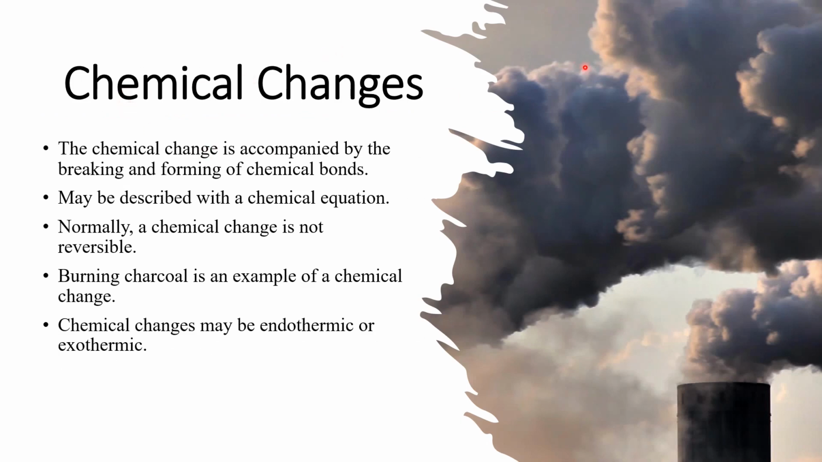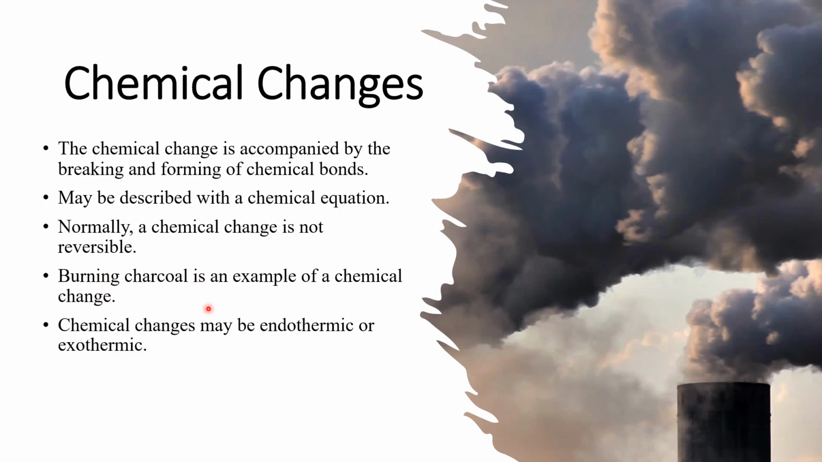Now, let's talk about chemical changes. A chemical change is accompanied by the breaking and forming of chemical bonds. Whenever there is a chemical reaction, bonds are breaking and then new bonds are being formed. That's when we say it's a chemical change, and it is described by a chemical equation. For example, hydrogen reacting with oxygen to form water, we can write a chemical equation for that. And a chemical change is normally irreversible.